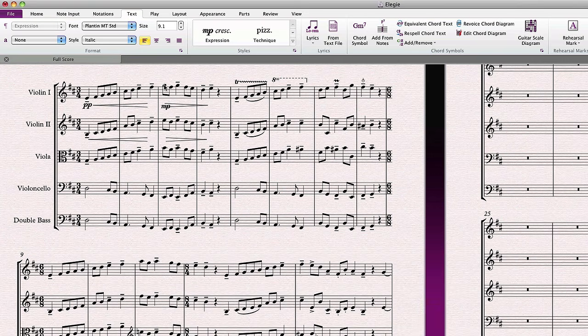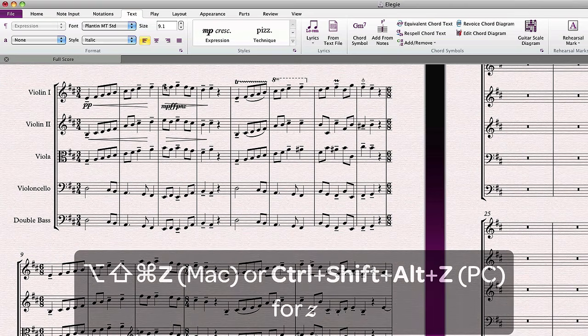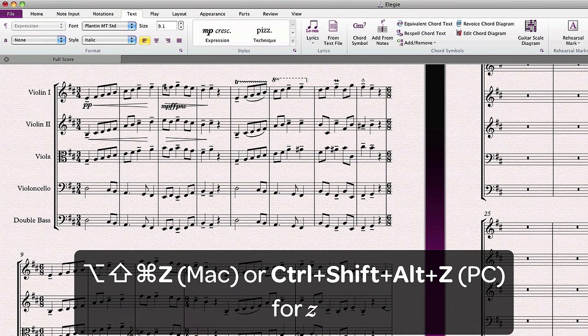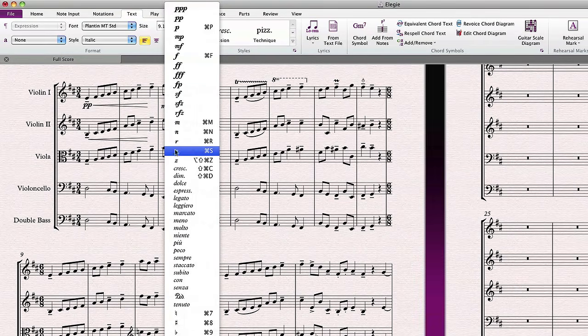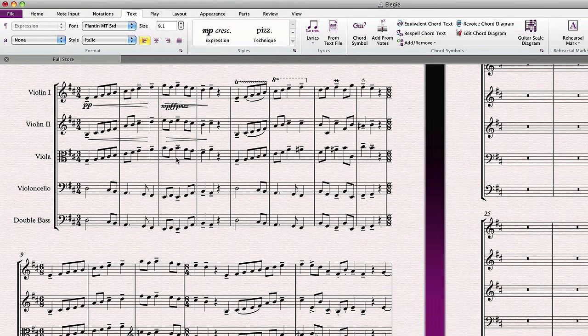You can type any combination of music letters that you like, with one exception. Because the shortcut for undo is Command-Z or Control-Z, to get the special Z to appear, you'll need to type Option-Shift-Command-Z on Mac or Control-Shift-Alt-Z on PC. But if you can't remember that, you can always just right-click and select the Z from the contextual menu.